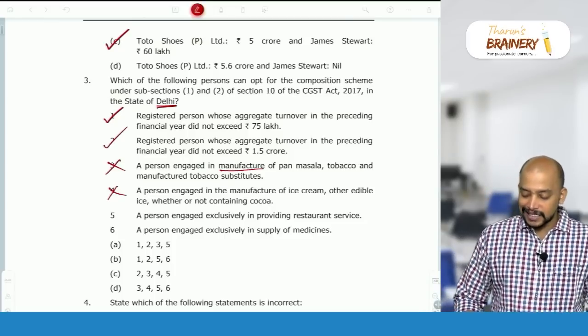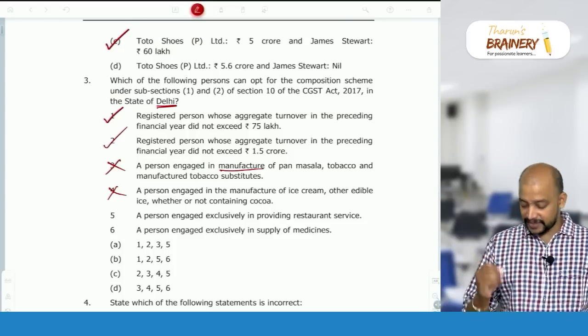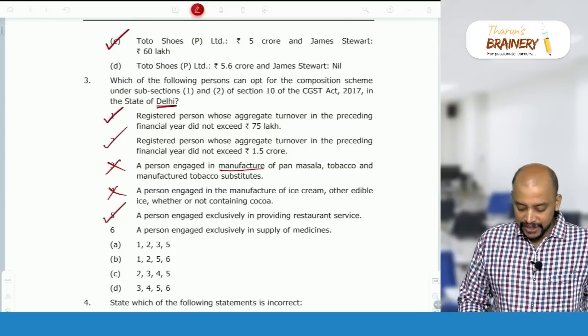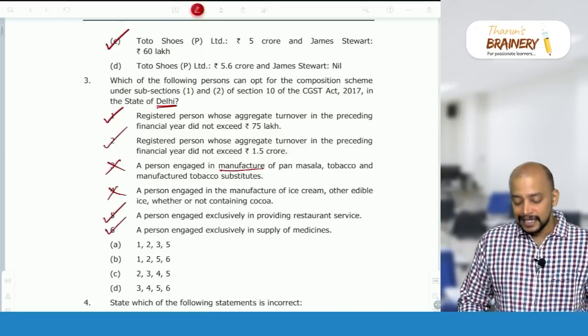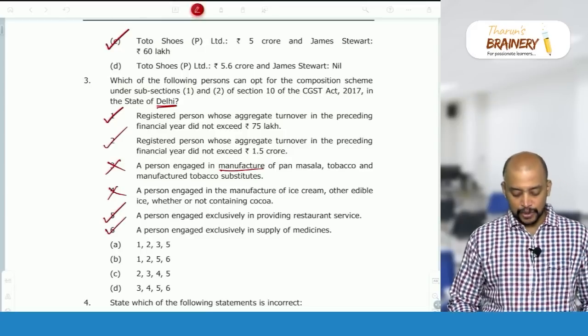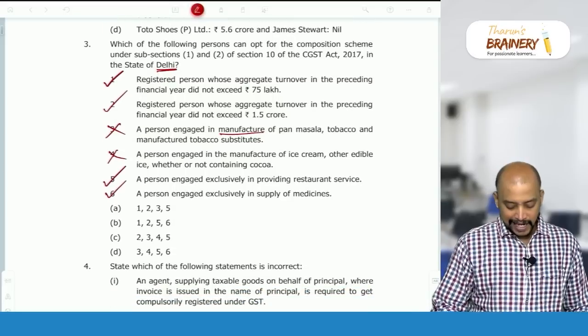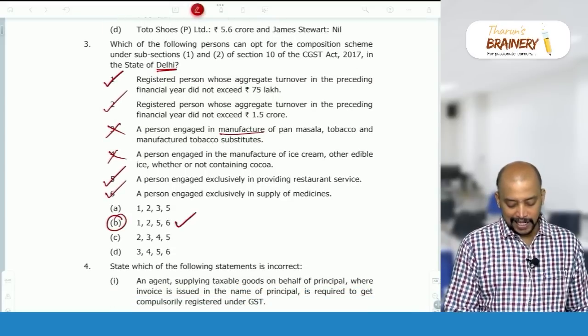A person engaged exclusively in providing restaurant service. Yes, so they can opt for composition scheme. A person engaged exclusively in supply of medicines. Trader also can opt for composition scheme. So 1, 2, 5, 6 is the answer. So option B will be taken as the correct answer.